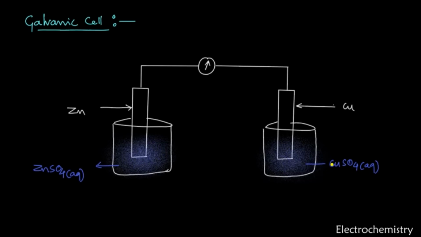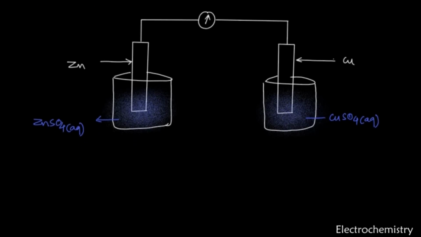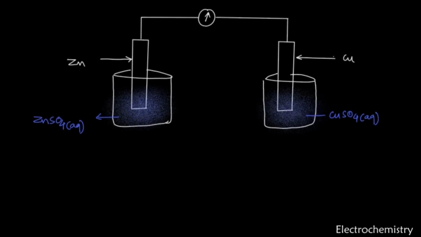Now actually it contains a salt bridge. I don't want to show the salt bridge right now. Let me show you how the process takes place. So this is all about the construction of the Daniell cell, except that I have not shown the salt bridge. The salt bridge is an important part, but let it be. First let me explain this.